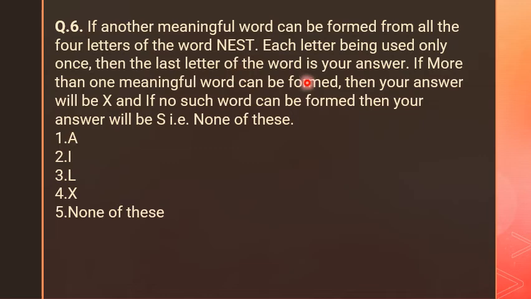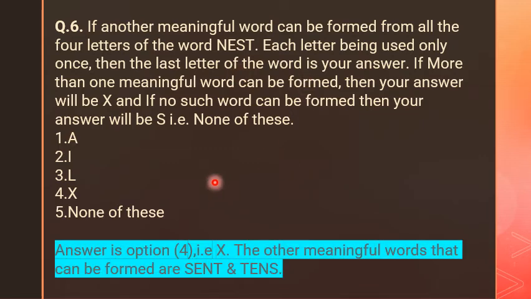So N-E-S-T. Is there more than one word? Yes, why not? Your answer is the fourth one, that is none of these. Why X? The fourth option. Because we can arrange the alphabets in a different order and we have more than one or two words.